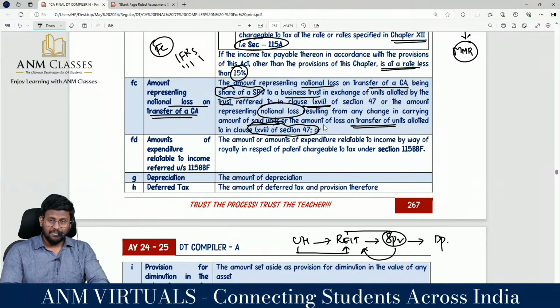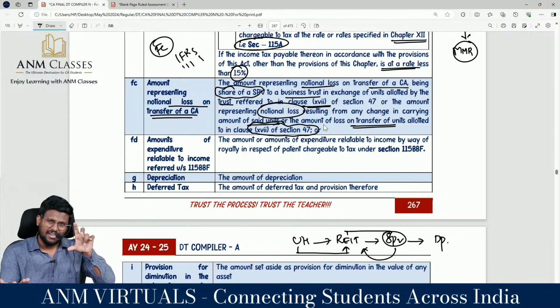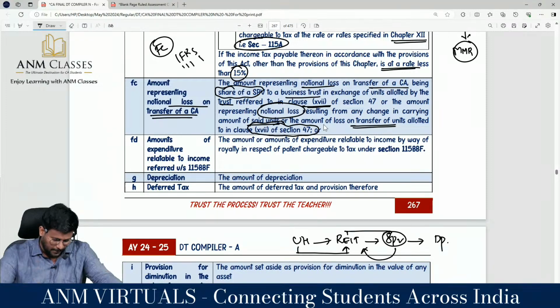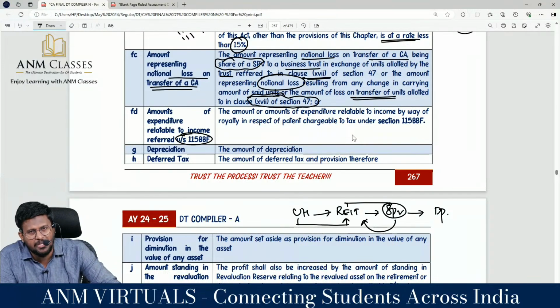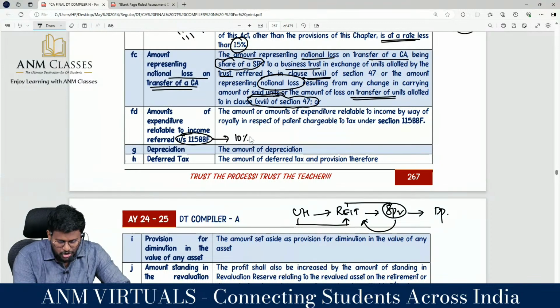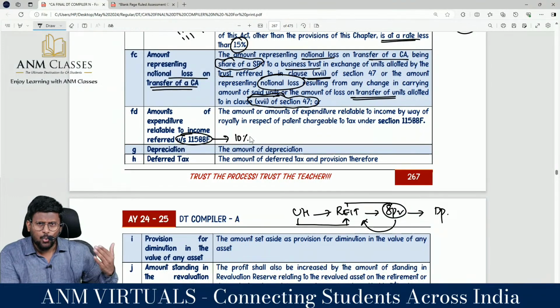Sir, then, my dear lovable students, that notional loss debited to P&L account should be added back and notional gain credited to P&L account should be reduced because we don't want MAT on the notional item. Amount of expenditure relatable to income referred under 115BBF. This we have already talked about, 115BBF. This will be taxable at a concessional rate of 10%. If that income is going to be taxed at a concessional rate of 10%, then why are you levying MAT on that? Because MAT rate is 15%.